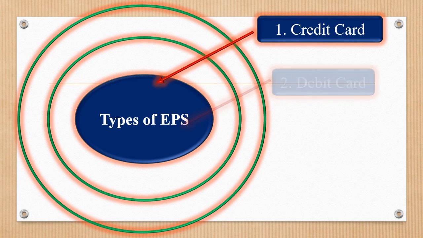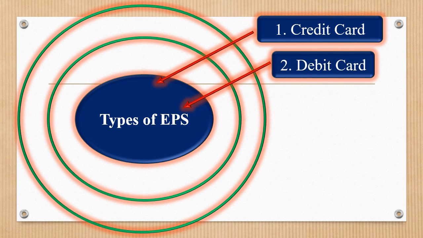Next is debit card. This is one more form of plastic card. This is somewhat similar to that of credit card. The only difference is that there is no credit facility available to the debit card holder on his debit card. With the help of debit card, the cardholder can withdraw cash and can pay for purchase of goods and services.